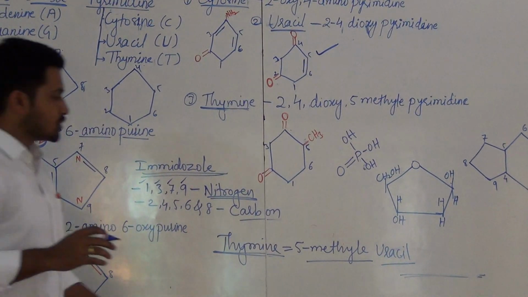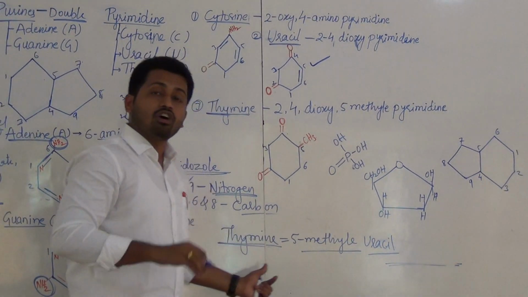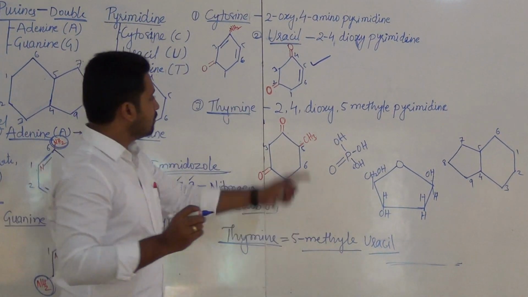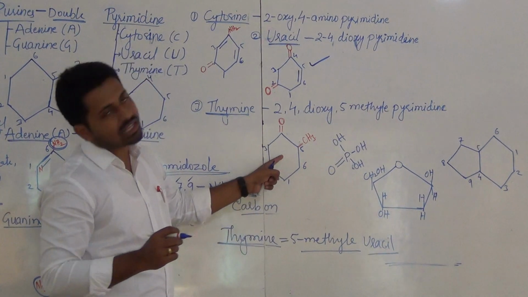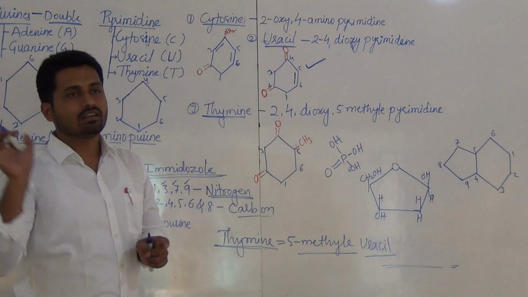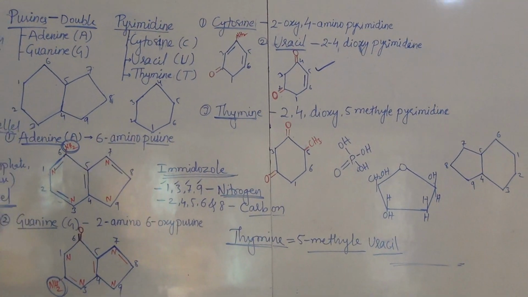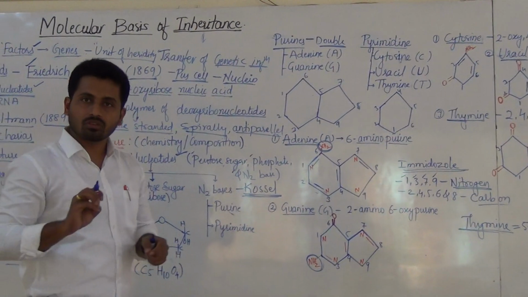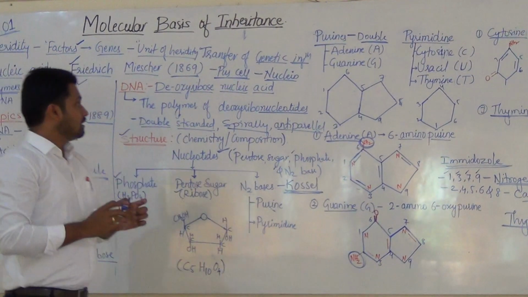5-methyl uracil, that is one. Another name for thymine is 5-methyl uracil. The reason is that the diagram is the same as that of uracil, but at the fifth position there is a methyl group. That is the change. So these are the types of nitrogen bases, which are total 5. Okay, let me repeat once again.